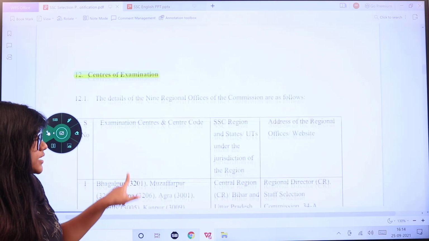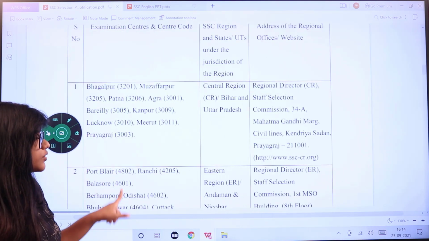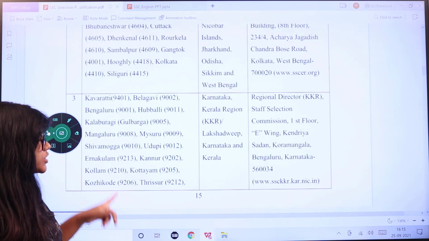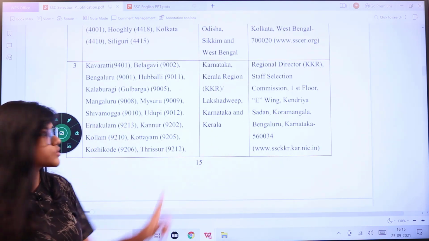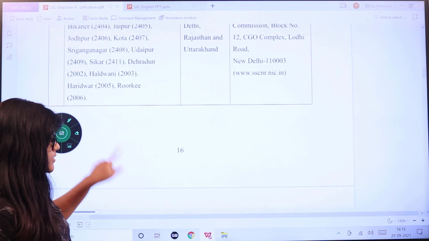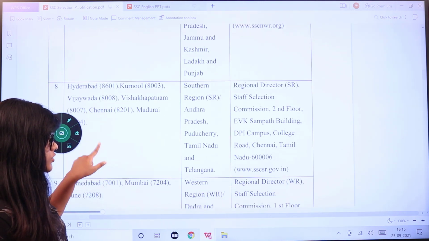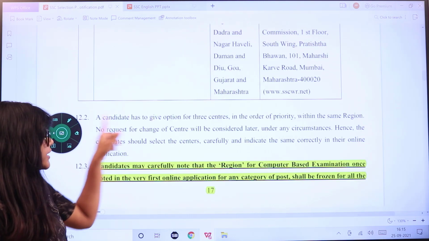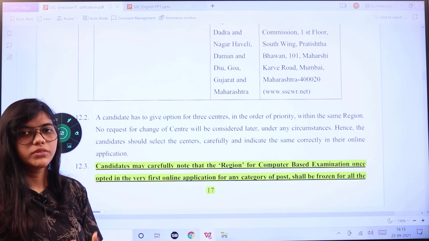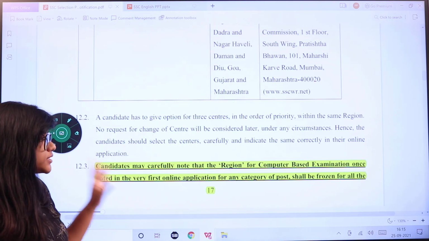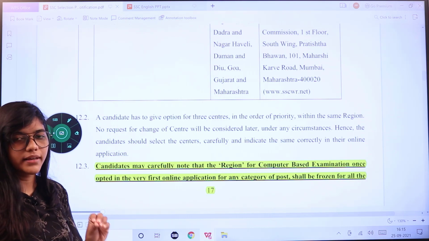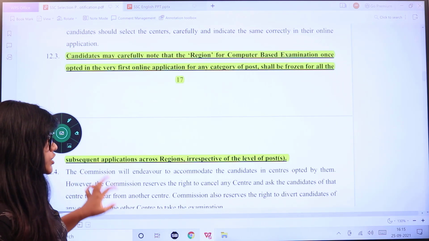Here are the centers for examinations. It will be in Bihar, Uttar Pradesh, Andaman Nicobar, Jharkhand, Odisha, West Bengal, Kerala region, Karnataka. The addresses are also given in the last column, so you can check accordingly. You can check whichever post you belong to, whichever section you belong to. Candidates have to give the option of 3 centers according to the priority within the same region only. So check carefully and select your regions for the examination. Whichever you apply in your application, only that will be considered and no changes will be made for further changes.